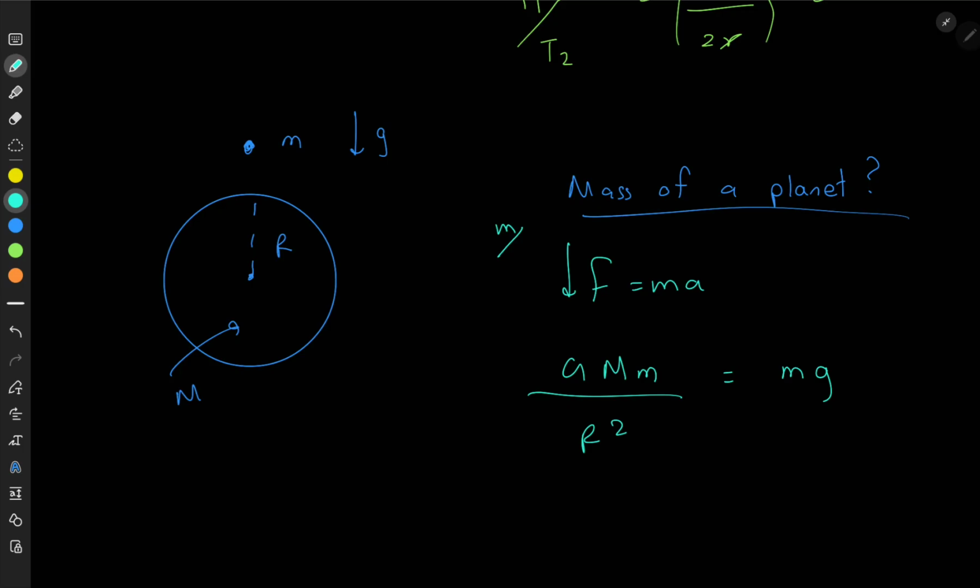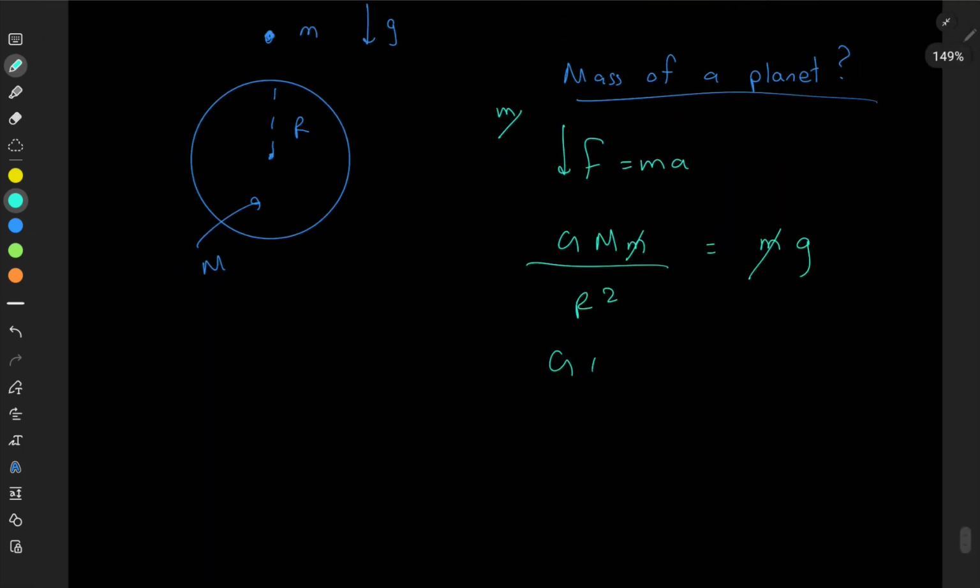mg. Why? Because F equals ma, right? So the force experienced by that simple m mass is equal to GMm over r squared, and the mass of that mass is m, right? And then what's the acceleration of that mass? The only acceleration is g, right? So you can see m and simple m cancel. Now you get GM over r squared is equal to simple g.